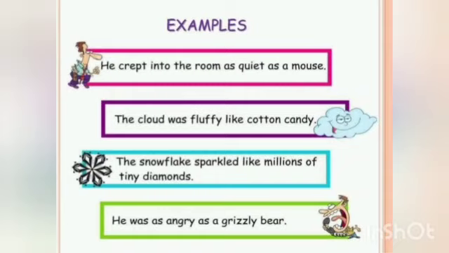So in all the sentences, obviously the comparison is direct because we are directly comparing the person or the thing to something else, keeping in mind their speciality. And also notice the usage of words like 'as' in the first sentence, 'like' in the second sentence, 'like' again in the third sentence, and 'as' again in the fourth sentence. This would be the point through which you can identify a simile.